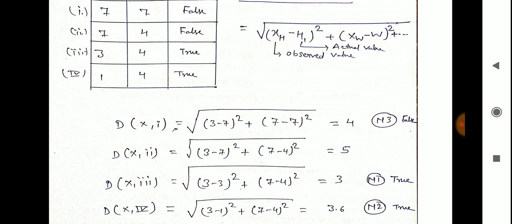It comes from the fourth training instance, whose class is true, so we assign true here. The third nearest neighbor has the value 4, so we assign it as n3. It belongs to the first training instance, whose class is false, so we assign false here.